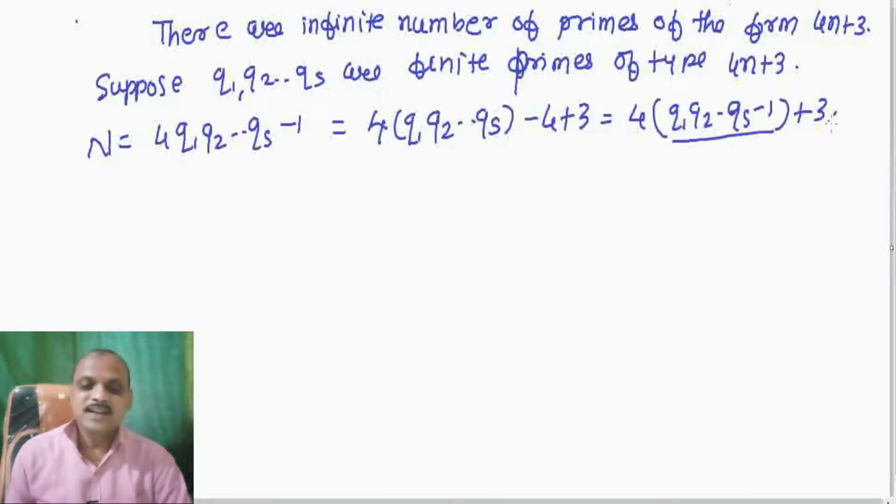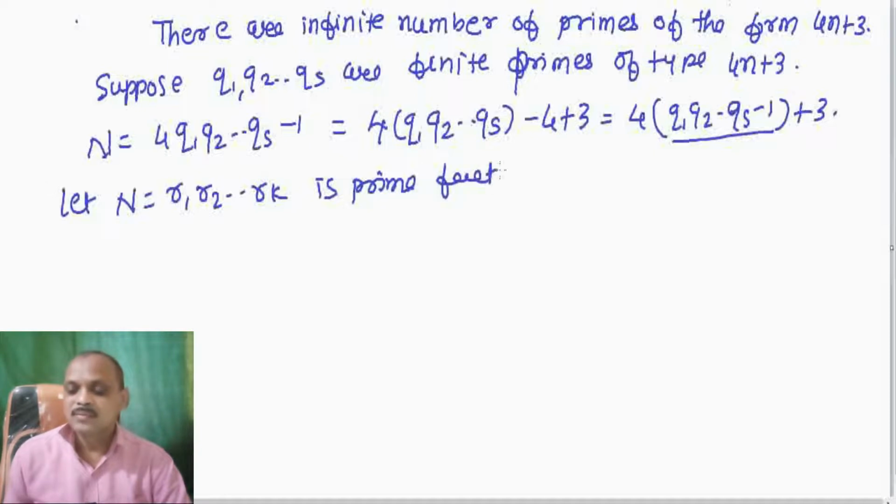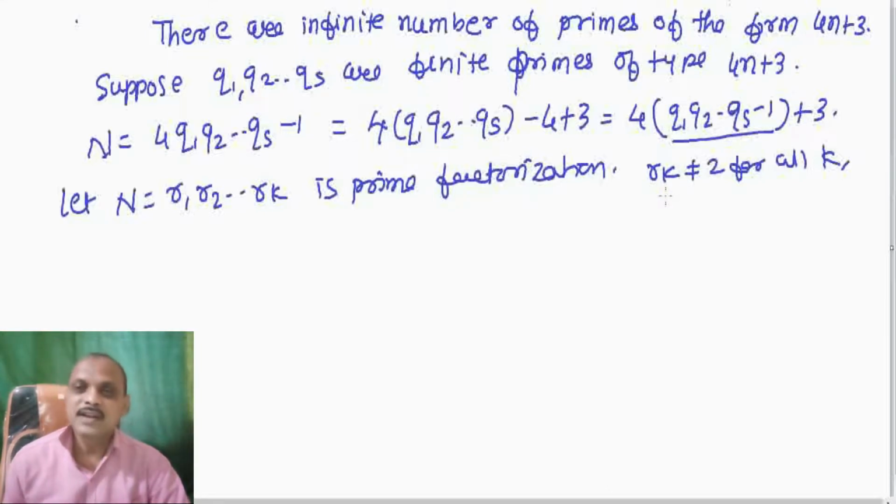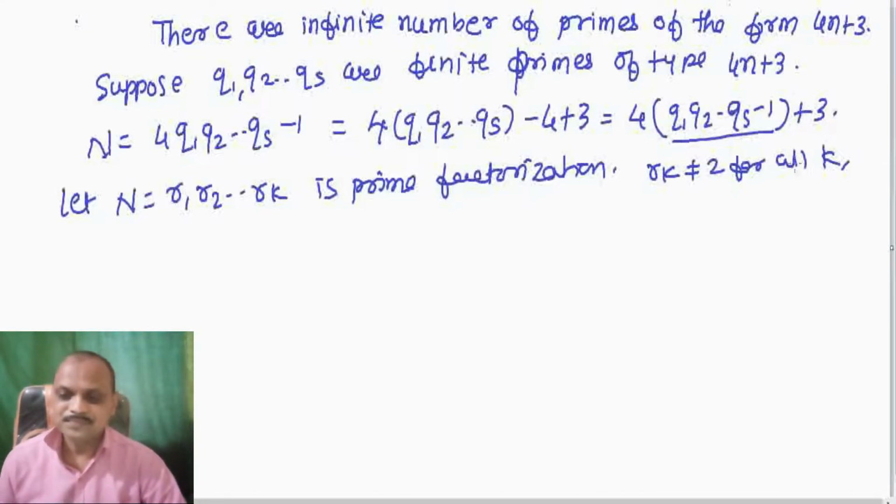Then n is greater than 1, and therefore it can be represented by a prime factorization, r1 r2 ... rk, the prime factorization of n. But then rk cannot equal 2 for all k, since then n would be an even number, but n is of the type 4n plus 3. So it cannot be an even number.